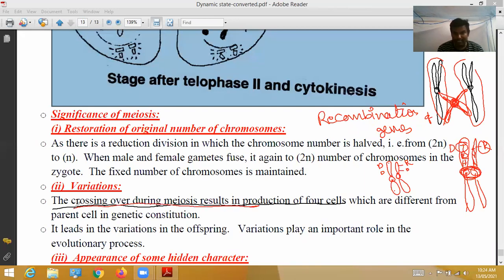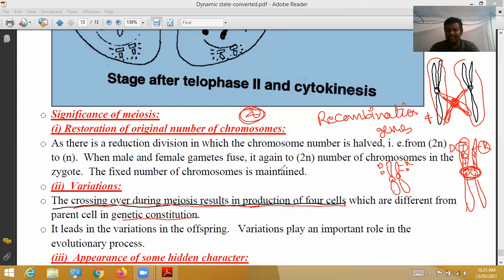Crossing over during meiosis results in the production of 4 cells. Like this, crossing over happens. Finally, as a result of meiosis, 4 cells are formed which are different from the parent cell in genetic composition. Crossing over takes place in meiosis 1, not meiosis 2. So due to crossing over, new genetic composition is formed, and that new genetic composition is different from the parents.